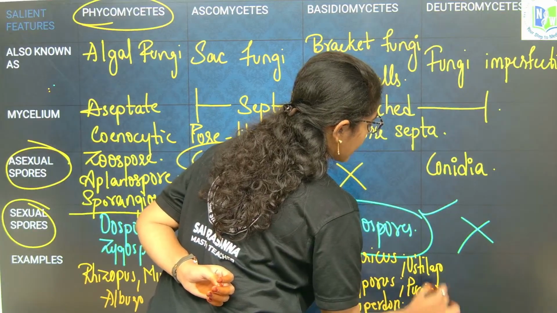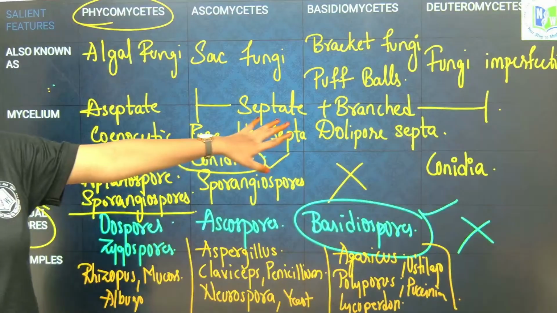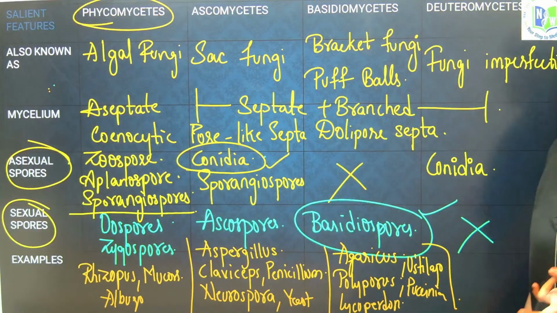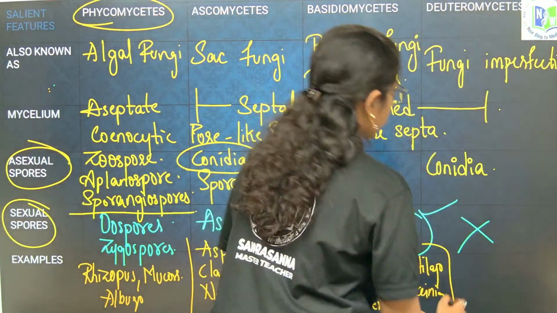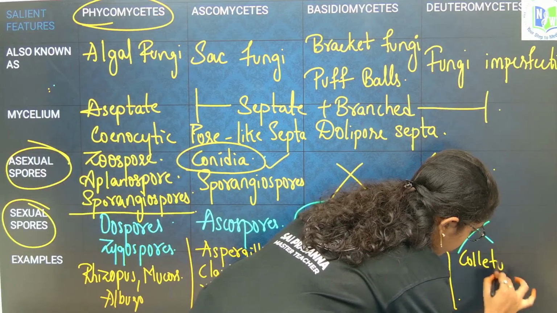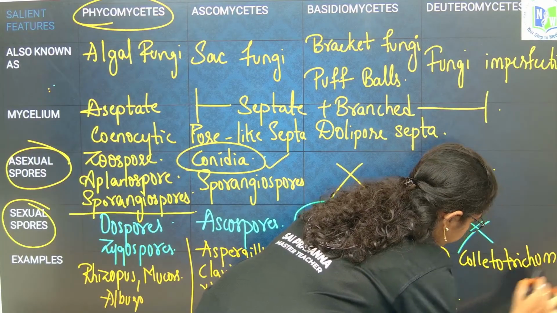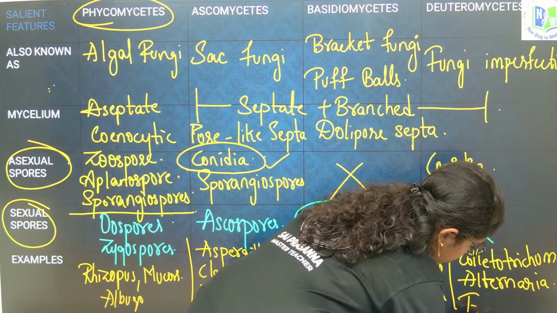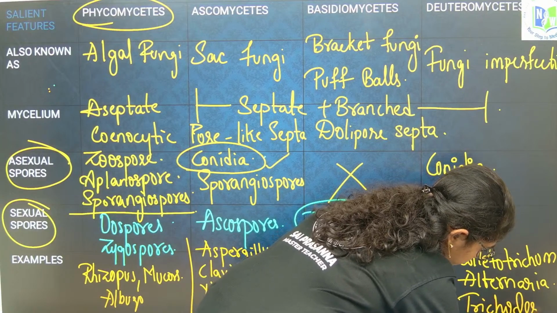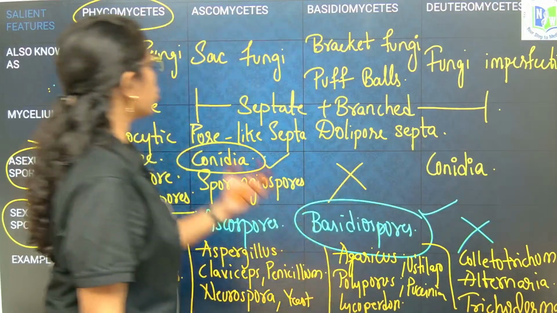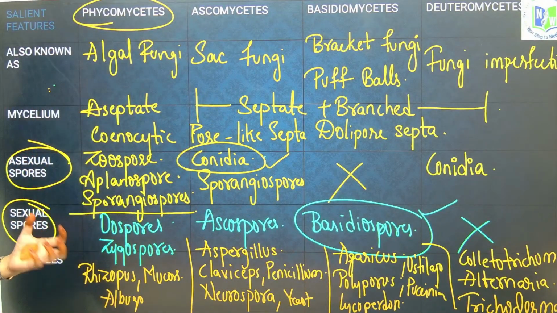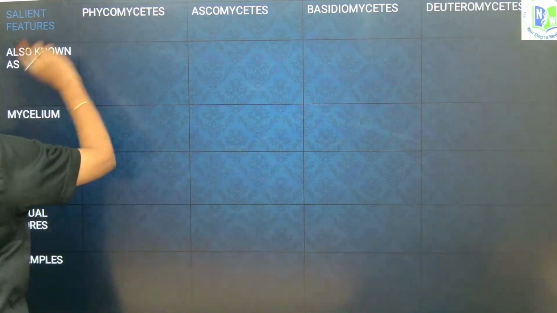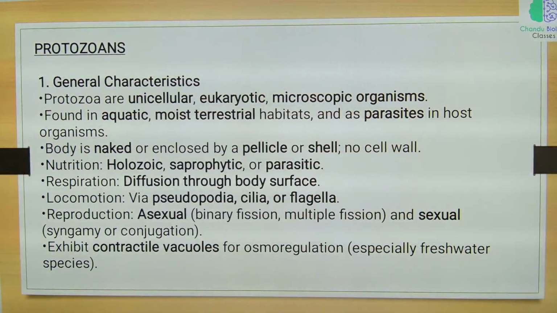Deuteromycetes include Colletotrichum, Alternaria and Trichoderma. Clear, right? So this is the complete comparative analysis of all the classes of fungi. Next, we will move into the last set of unicellular eukaryotes under Protista.